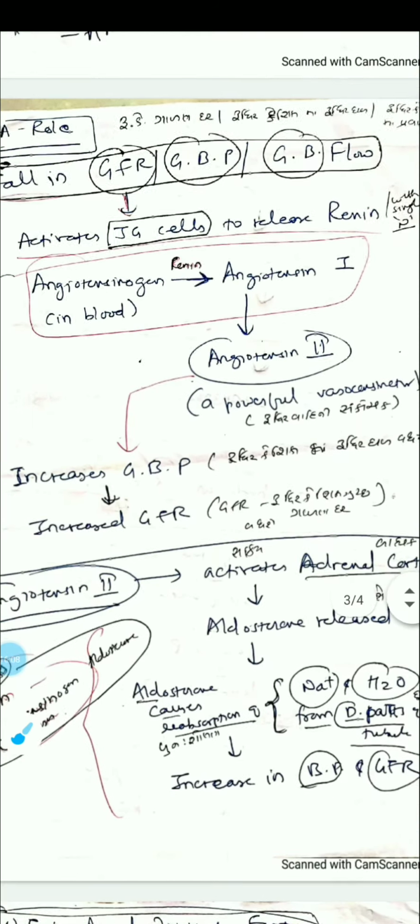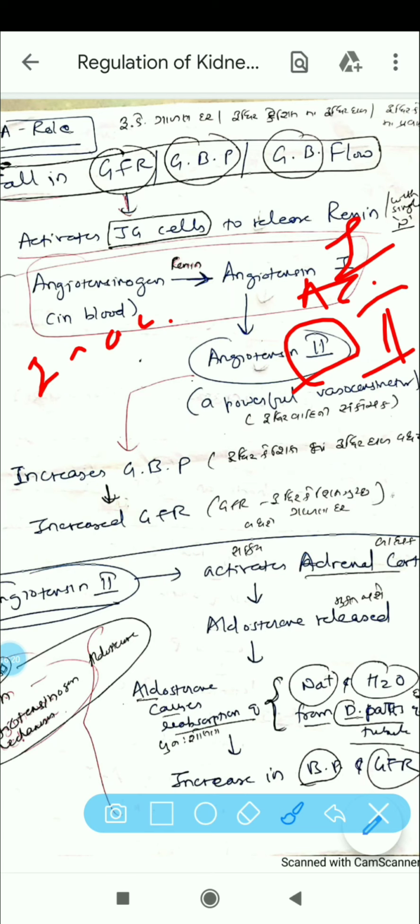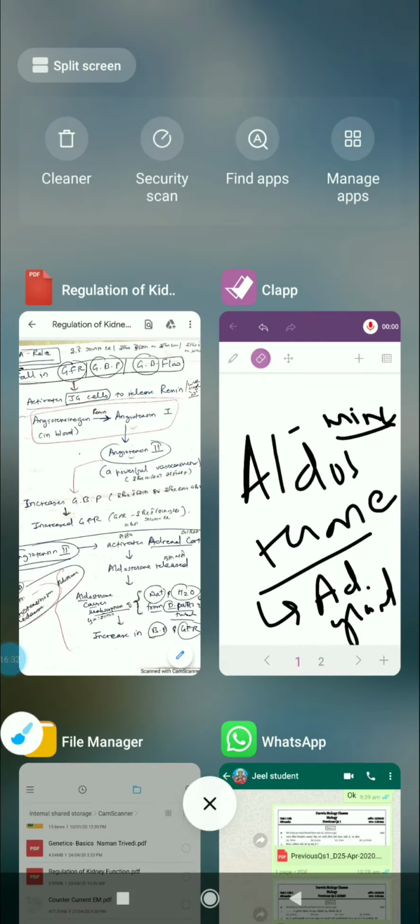Angiotensinogen was the inactive form. Now we have the activated form, which will be converted into angiotensin 2. This was 1, and over here we have 2, which is a vasoconstrictor. As vasoconstriction happens, blood flow and blood pressure will increase, and GFR will increase. It's very simple. Let me use the board over here.